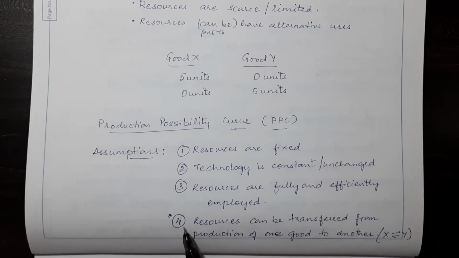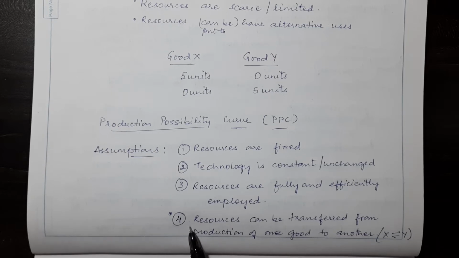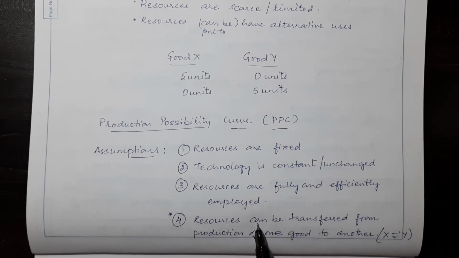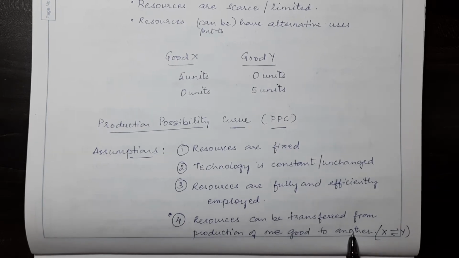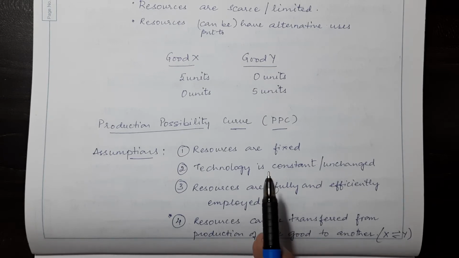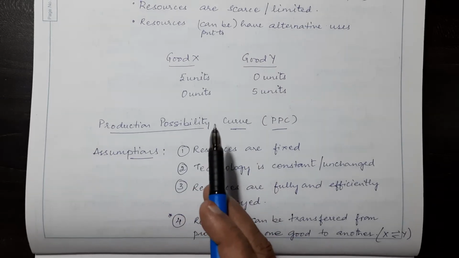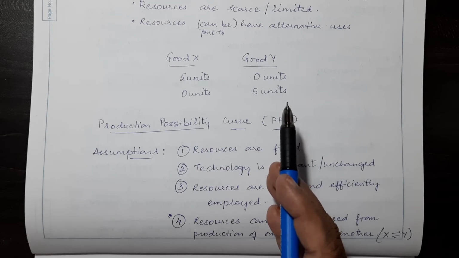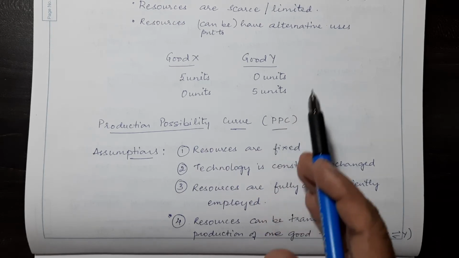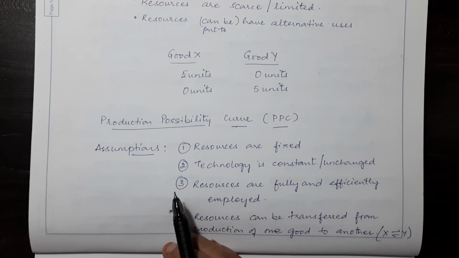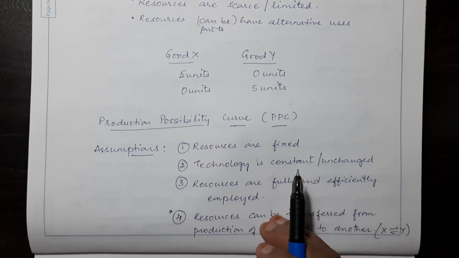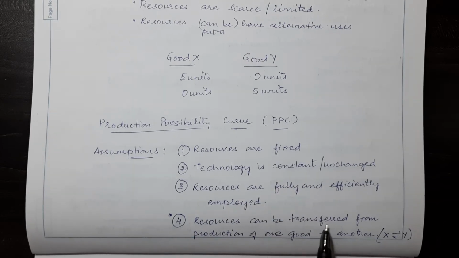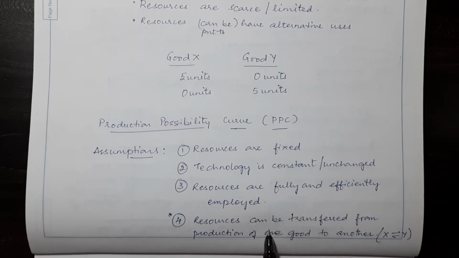Now the fourth assumption is that the resources can be transferred from production of one good to another. That means, see, we have resources, we are using a part of the resources to produce good X and a part of the resources to produce good Y. Now if I want to increase good X, then I have to reduce the output of good Y. That is what is meant by transferring of resources.